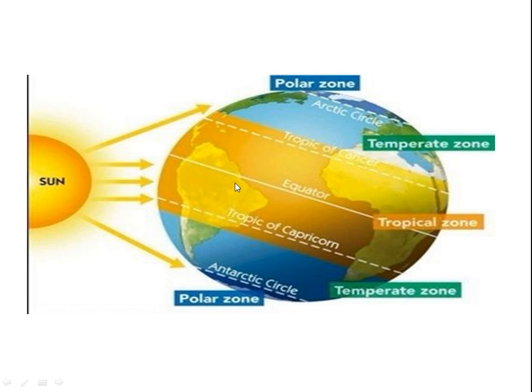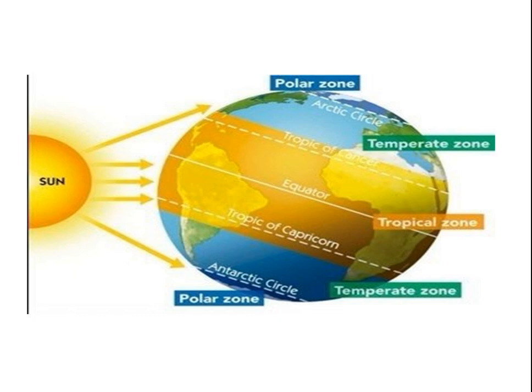The more exposed an area is to the rays of the sun, the higher is its temperature and vice versa. The meaning of this point is that when an area is very near to the sun rays, the temperature is high. When a place is far from the sun rays, the temperature is less. I will explain the meaning of vice versa: when temperature is less, the place is less exposed to the sun rays. When temperature is high, the place is more exposed to the sun rays.